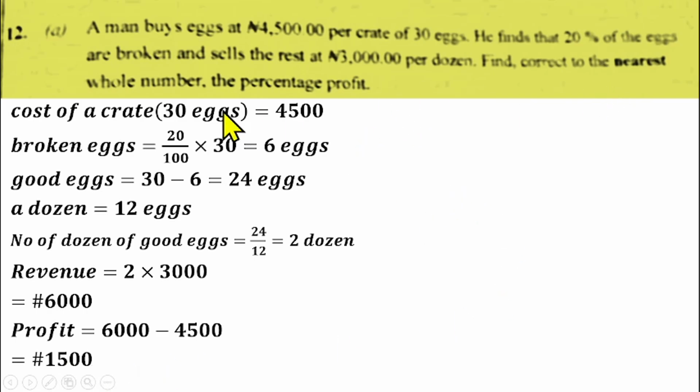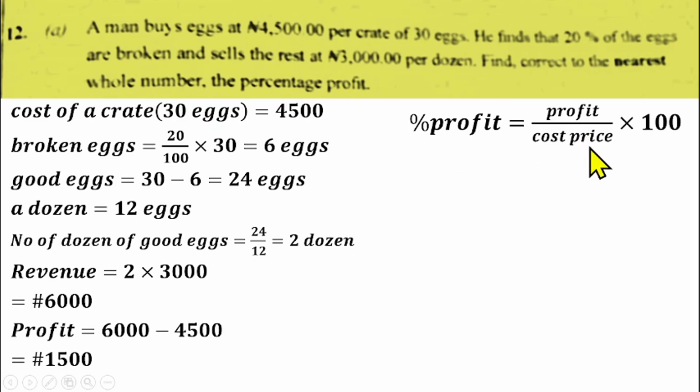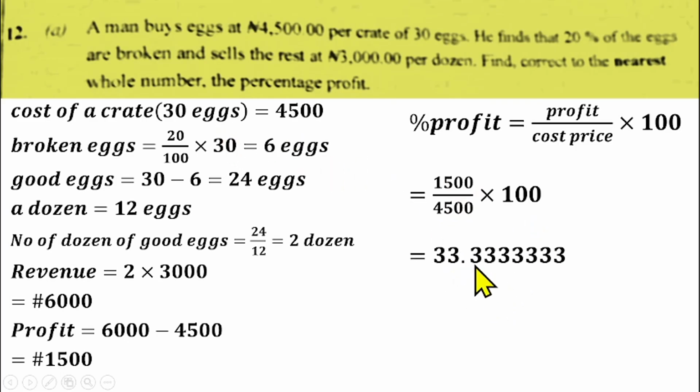Our aim is to calculate the percentage profit, and the percentage profit will be profit over cost price multiplied by 100. So the profit is 1,500 over cost price 4,500 multiplied by 100. That will give us 33.3333. So that should give us 33% to the nearest whole number as a percentage profit. That was the solution for question number 12A.